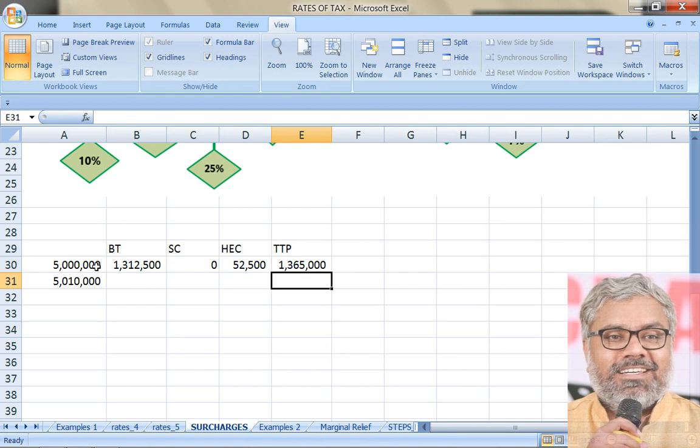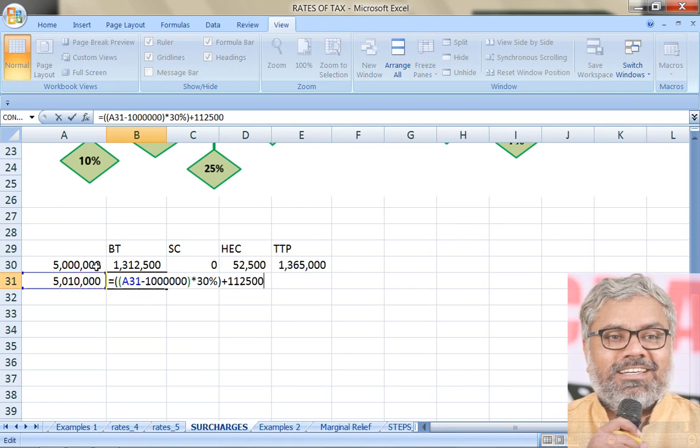Now look at a situation where luckily a person got a little bit more income than 50 lakhs, and let us see how his luck becomes bad luck. How? What will be the base tax in case of such a person who has got 50 lakhs 10,000? Method of calculation is the same. Income minus 10 lakhs into 30% plus 1,12,500. That is not going to change. Base tax is going to be the same.